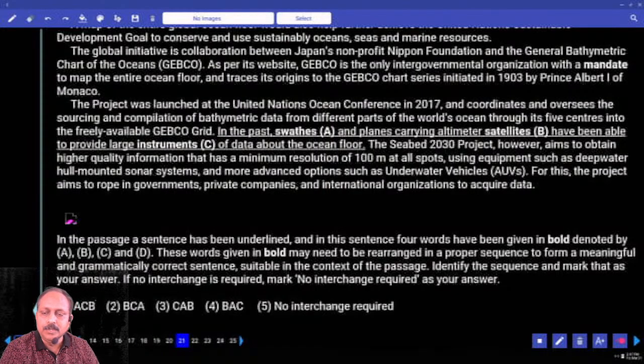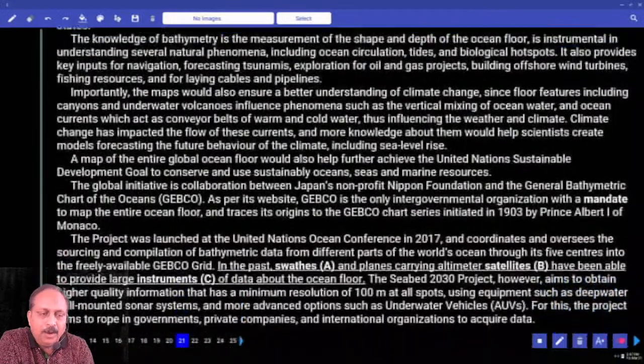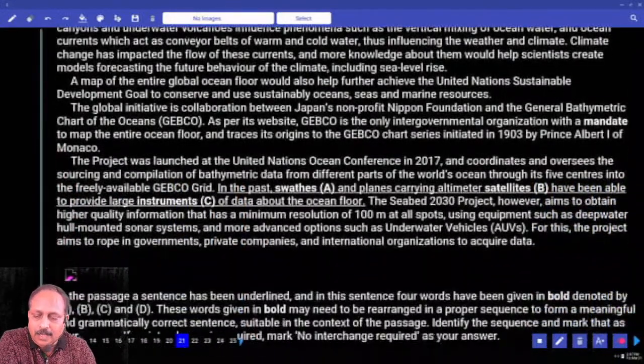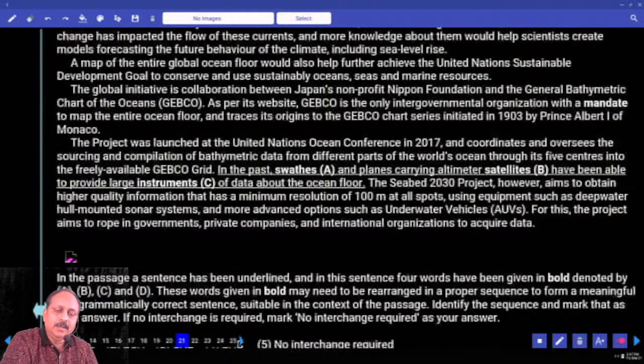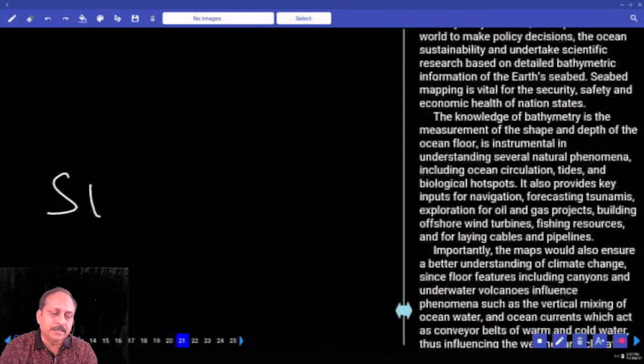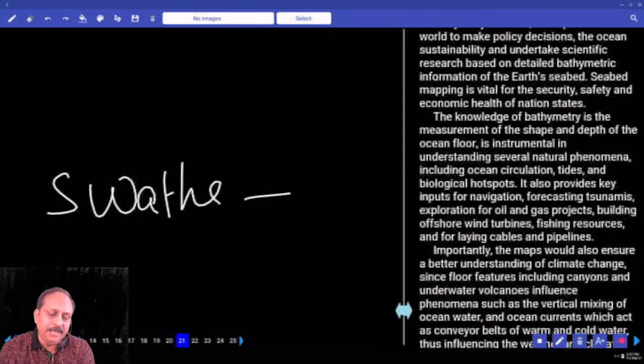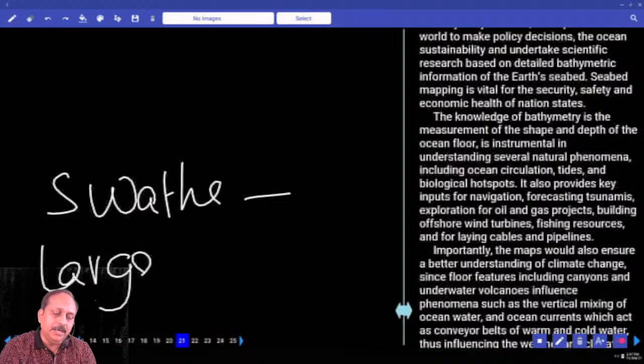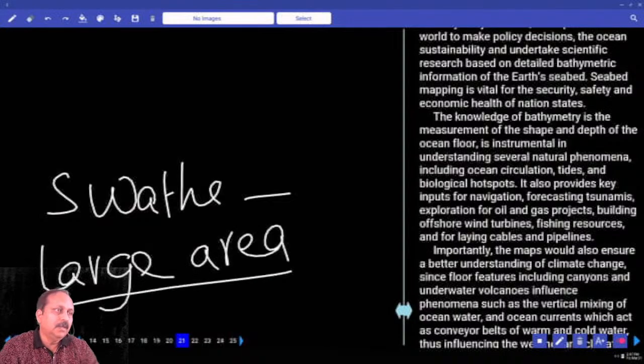What is the question about? In the passage you see 3 words and you have to get the correct order. Where do you find the 3 words? Which paragraph are they in? Last paragraph. A is what? Swathes. That's an important word. Please write the word swathe. Means large area. Land, large area we use. It also goes with information, data, but the typical meaning is a large area of land. Have you got the meaning?